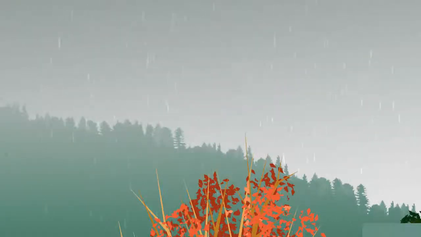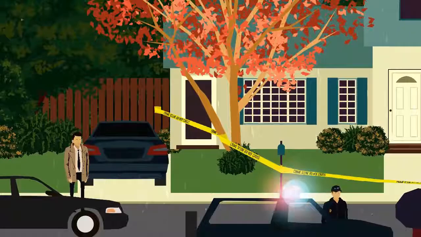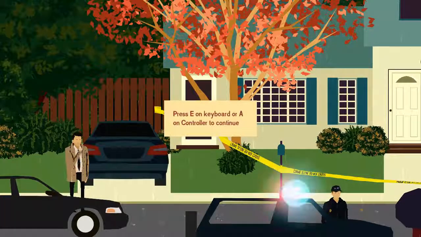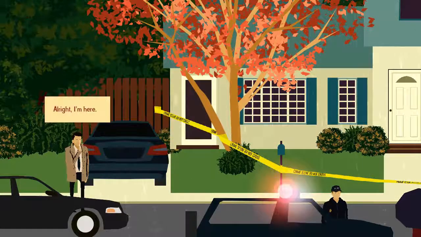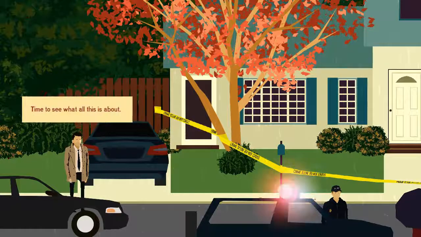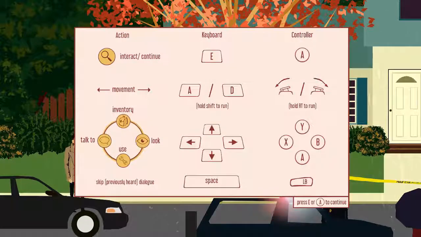Monday, 7:35 a.m. October 7, 1996. Press E on keyboard. Wait. Okay. Or controller. Alright, I'm here. Time to see what all this is about. Okay. Alright, we are on a keyboard, so E to interact, A and D to move, hold shift to run, inventory is arrow keys, okay. Skip previously heard dialogue, space. Alright.